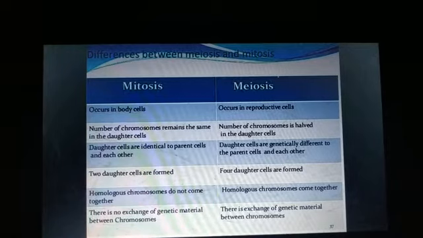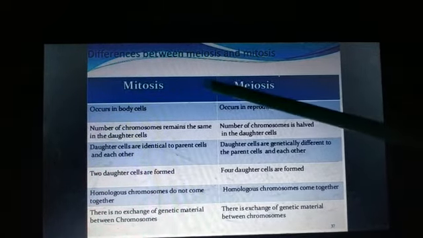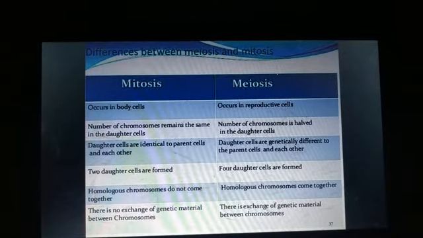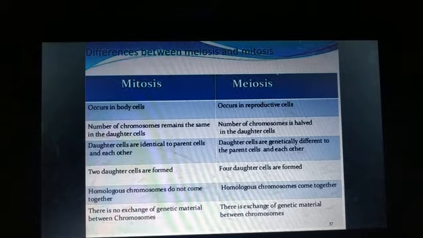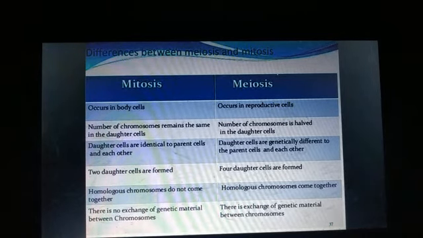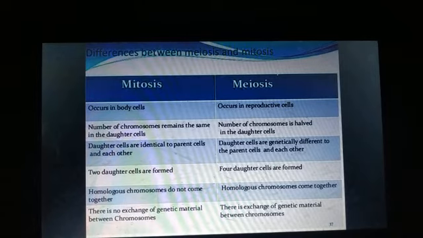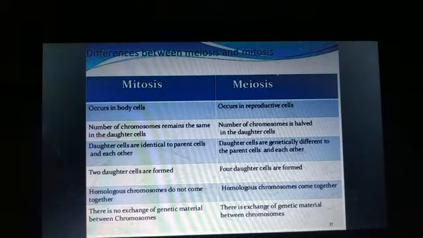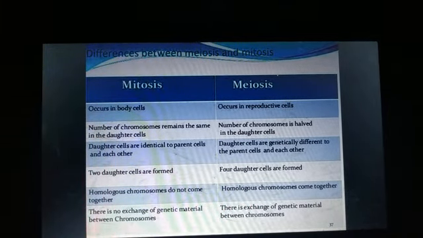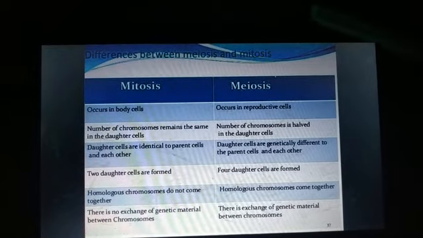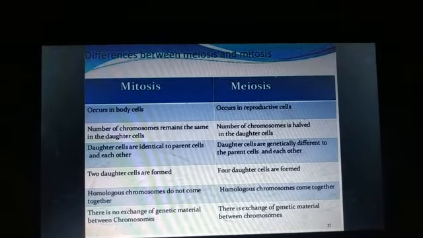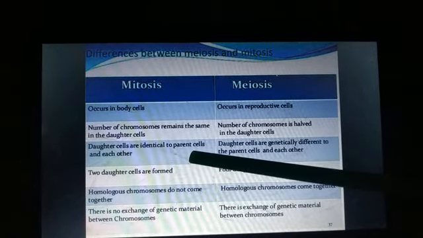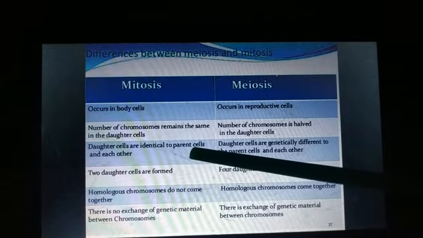Now we will see some of the differences between mitosis and meiosis. Mitosis occurs in body cells, that is in somatic cells, and meiosis occurs in reproductive cells. During mitosis, the number of chromosomes remains the same in the daughter cell, but we have seen in meiosis the number of chromosomes is halved in the daughter cell. Next, the daughter cells are identical to the parent cells and to each other. So the daughter cells that are formed are identical to their parent cell in case of mitosis.